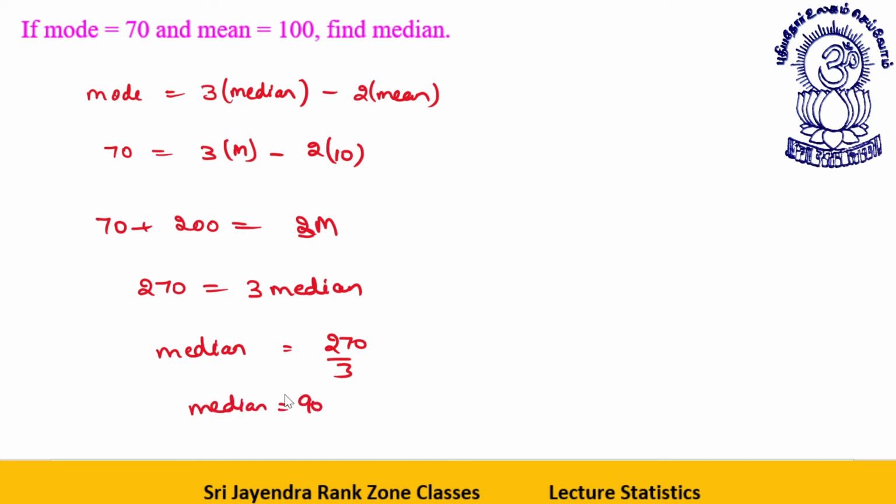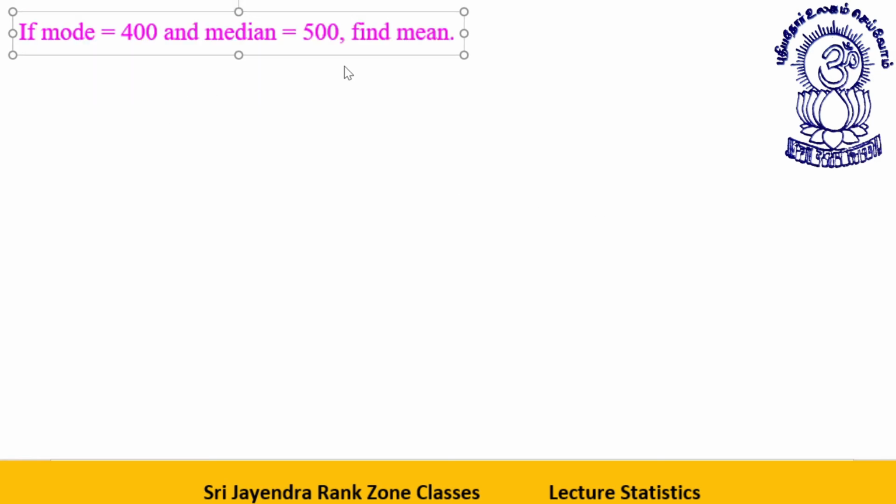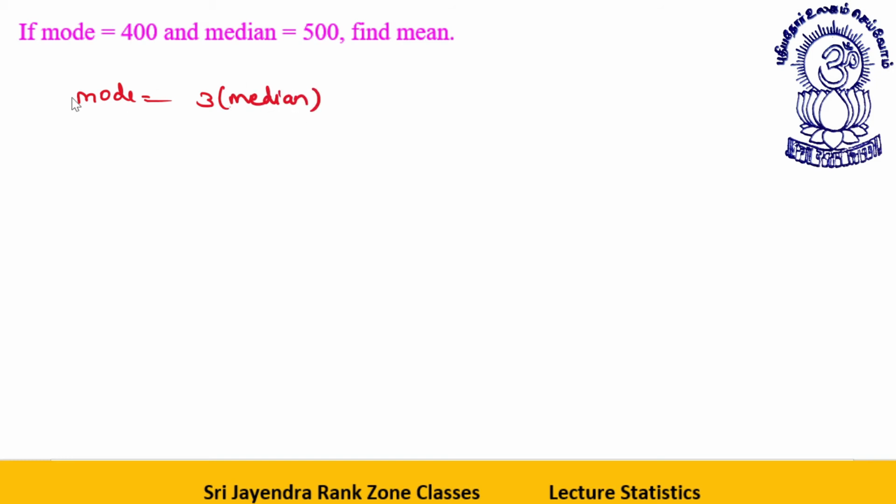Median is equal to 90. Okay. Next question we have is, now we have to find the mean. See this one. What is the formula for the mode? Mode is 3 median minus twice the mean.